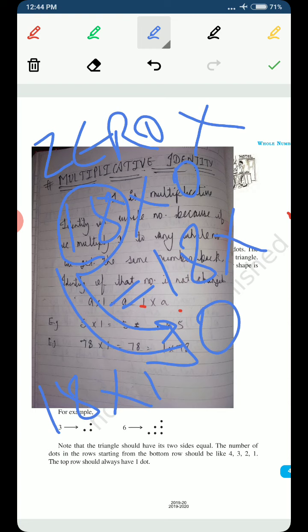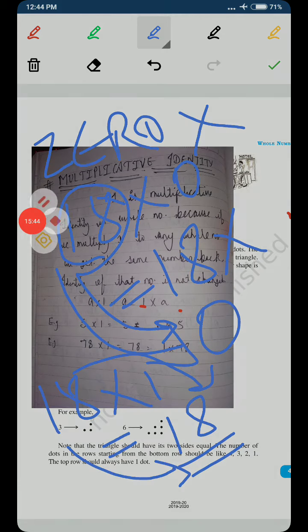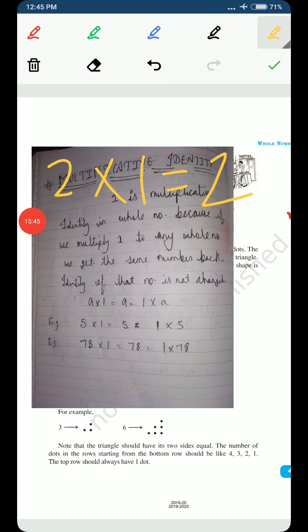When you multiply any number with 1, you get back the number again. 18 multiplied with 1 is equal to 18. Now the identity of 18 is not changed. It means 1 is the identity for multiplication. Let's see some more examples. 2 multiplied with 1 is equal to 2. It means after multiplying 2 with 1, the identity of 2 is not changed.